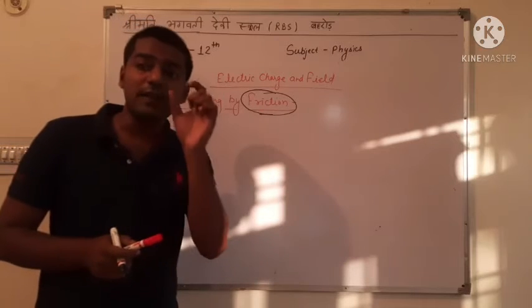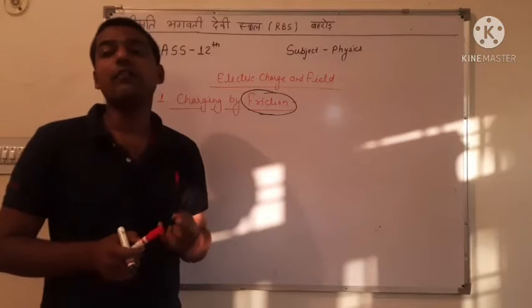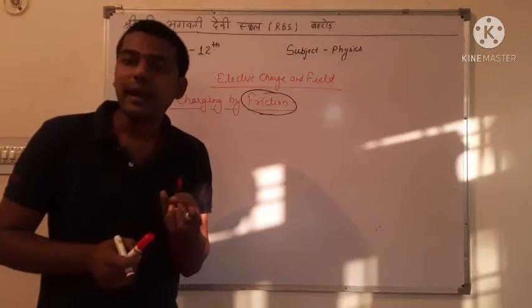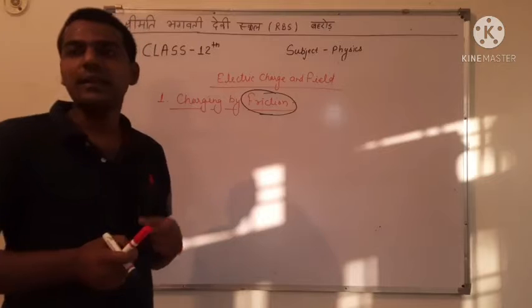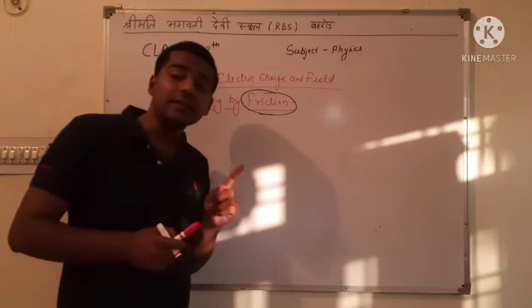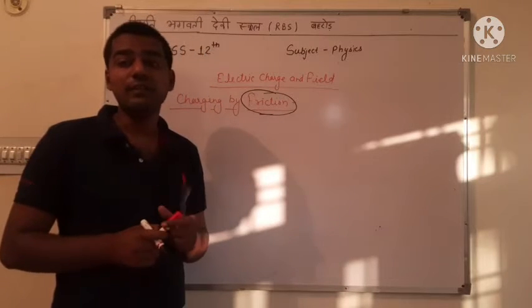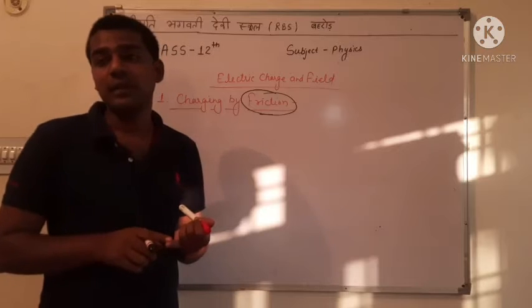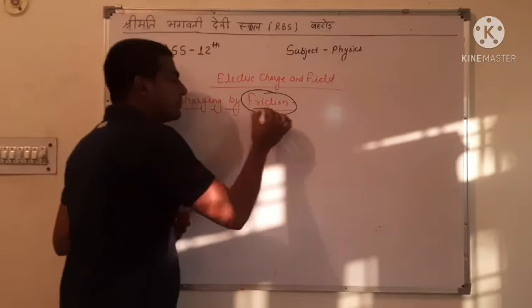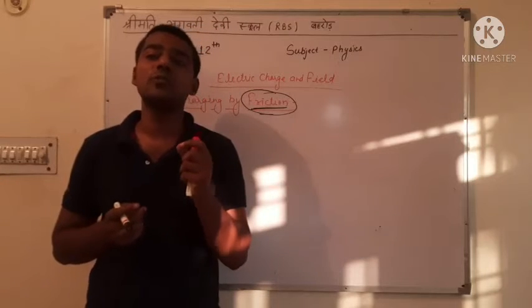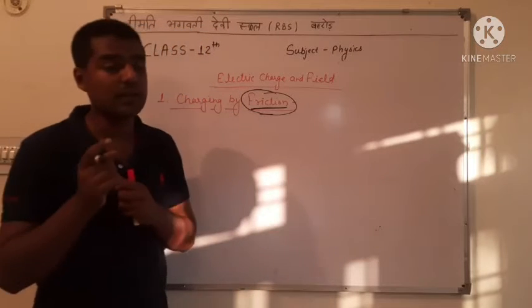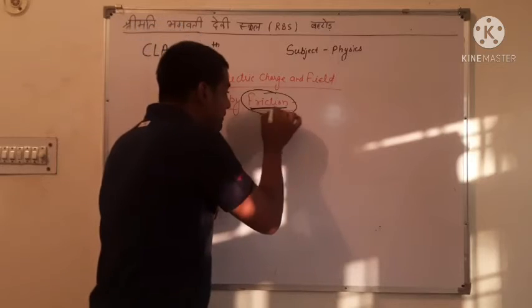When we have two bodies and the surfaces of the two bodies are in contact, the force applied between the contact surfaces which resists the motion is called friction.